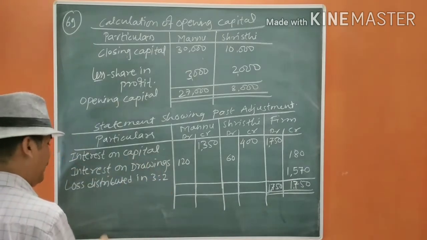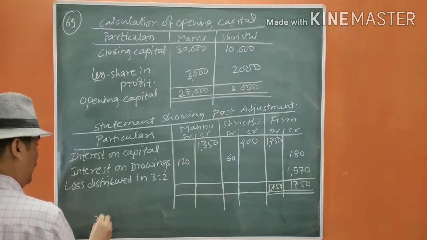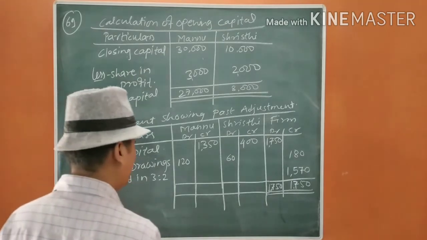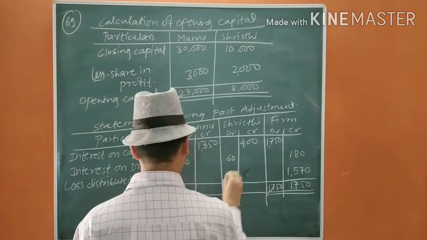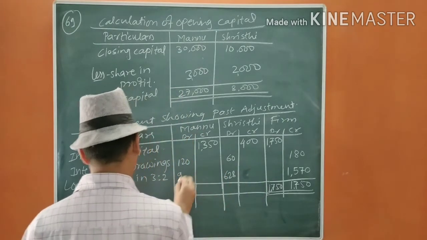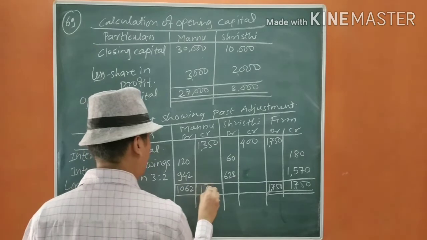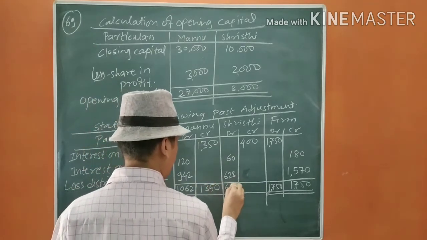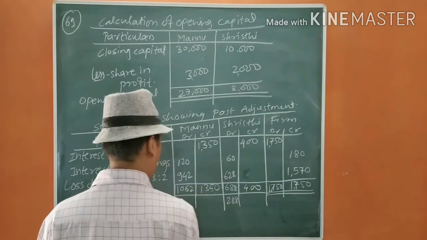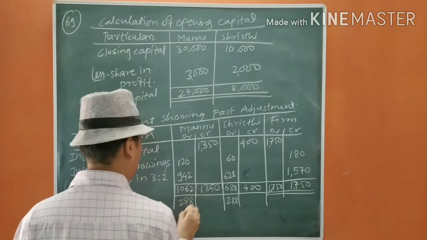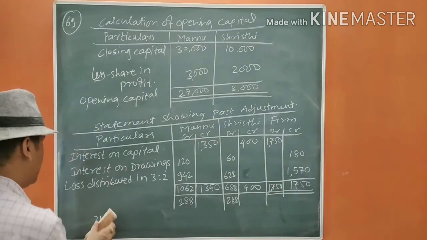So 3:2, 5 3s are 15, 5 4s are 20, it will be 6, 288, it is also 288. Is it okay? Now we are going to pass the entry for the same.